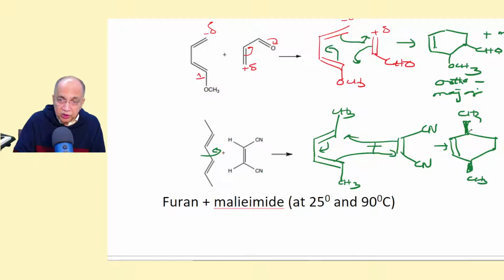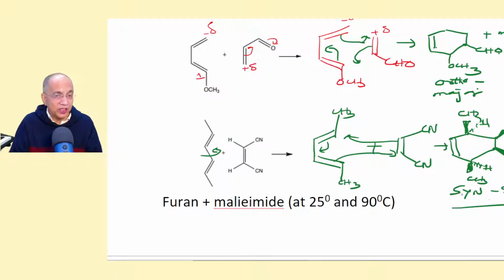Obviously, hydrogen will remain on the opposite side. And this CN should remain on the same side. This is one, and the other one is its diastereoisomer, when CN will be on the back side.